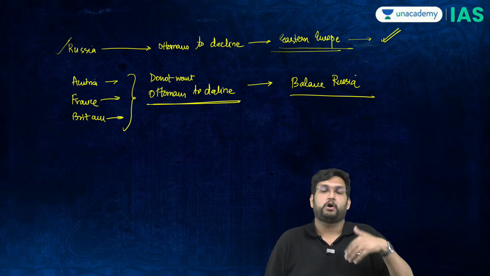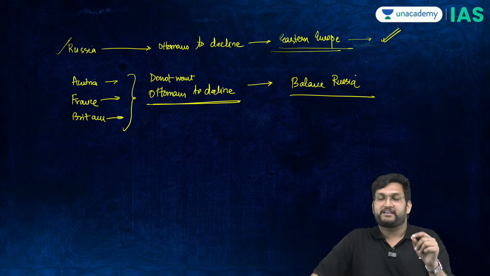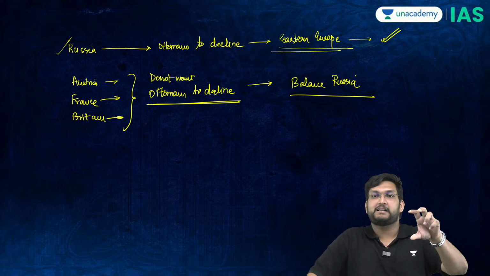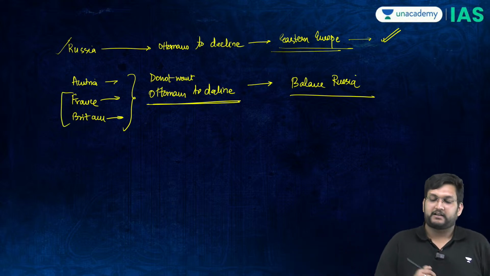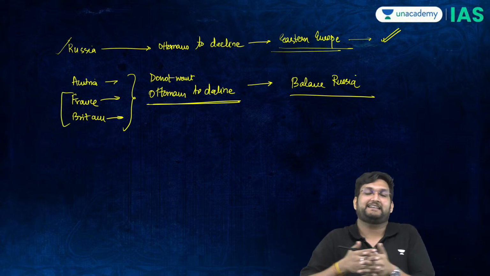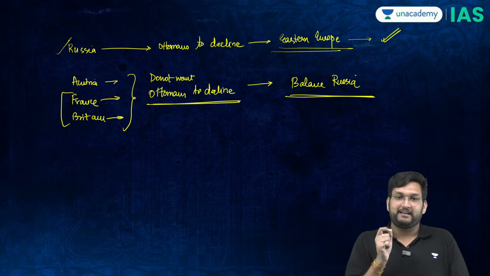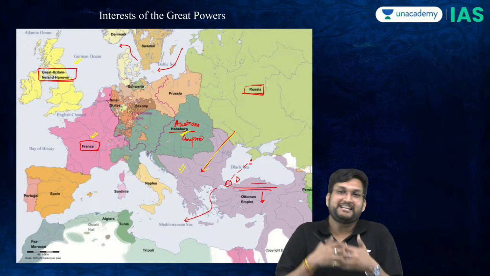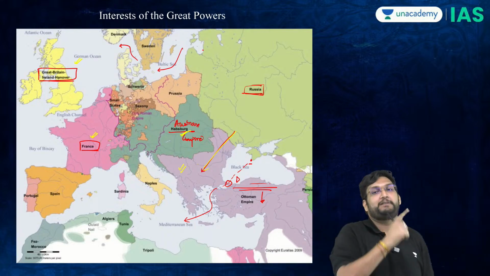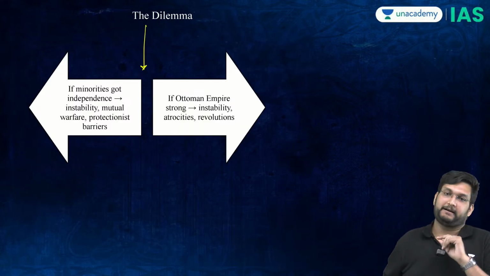The Austrian Empire does not want this whole sector to be destabilized. So the question is, Russia is at a disadvantage. So therefore we don't want Russians to get access to the Mediterranean. So we will balance Russia. And this is where this whole question, the Eastern question, will get complicated. I'll tell you the reason, because now there's a dilemma.